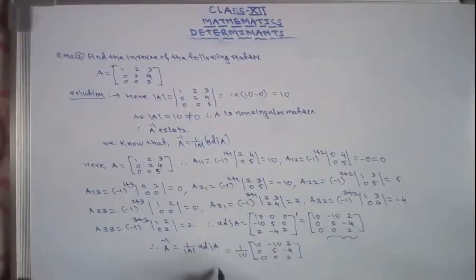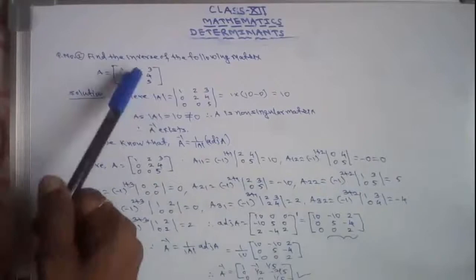Therefore A inverse equals, divided by 10, this is the matrix: 1, minus 1, 1 by 5, 0, 1 by 2, minus 2 by 5, and 0, 0, 1 by 5. So student, this will be the inverse of this matrix.